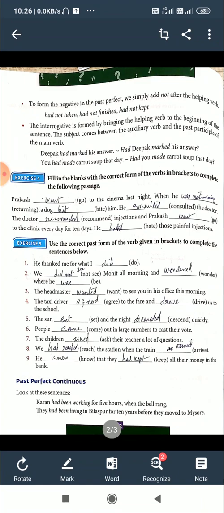You had made carrot soup that day. Had you made carrot soup that day? Be careful. It is the difference between did and had.